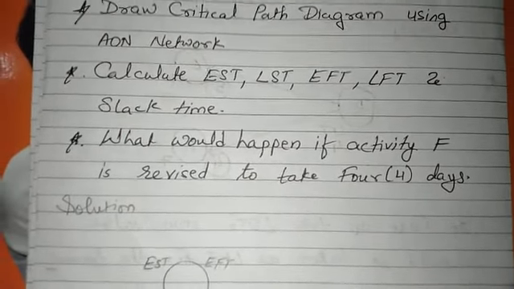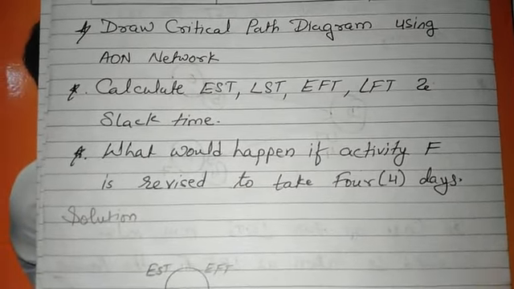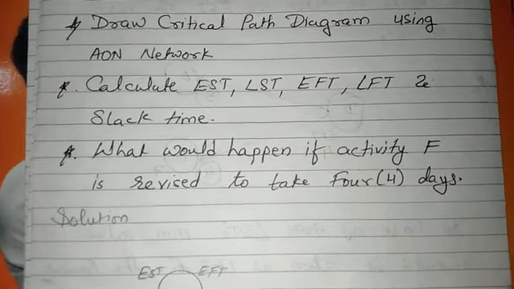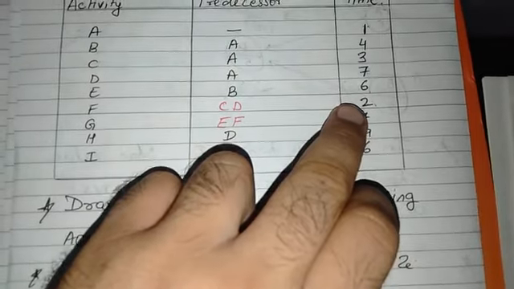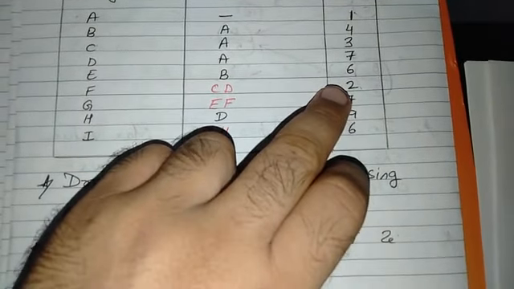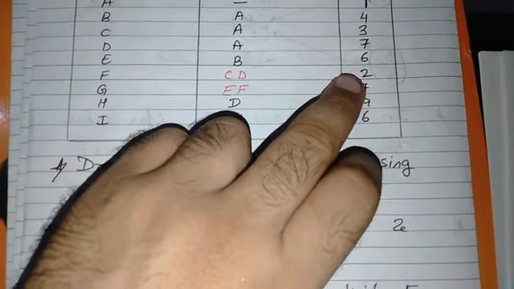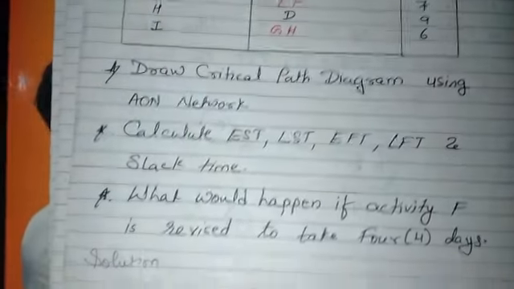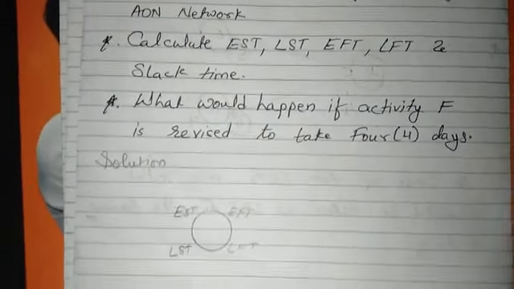Now they have given the question: what would happen if activity F is revised to take 4 days? Activity F has 2 days, but we want to change it to 4 days, then what would be affected? What network or total time would be affected, that we will see in this sum.